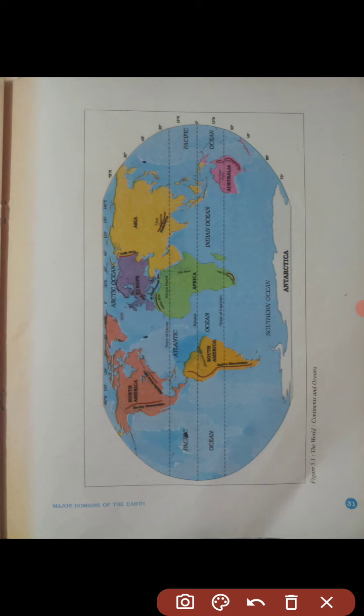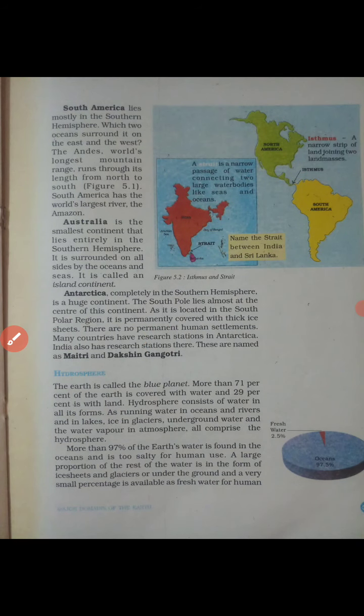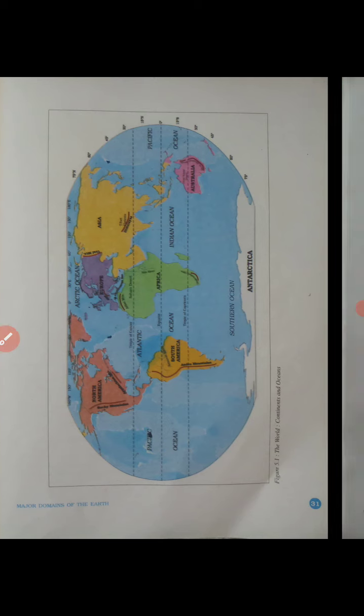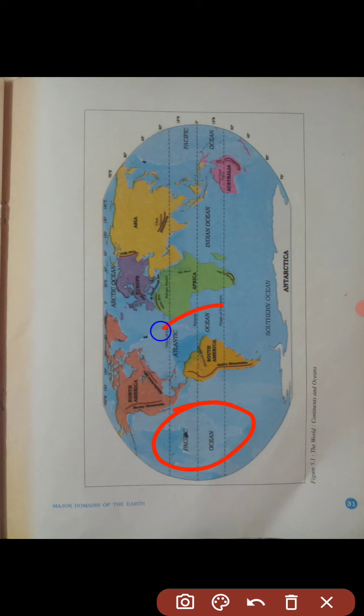Now the next one, South America, on page number 33. South America lies mostly in the southern hemisphere, and which two oceans surround it on the east and the west? Again we can see in this map, two oceans: Pacific Ocean and Atlantic Ocean.